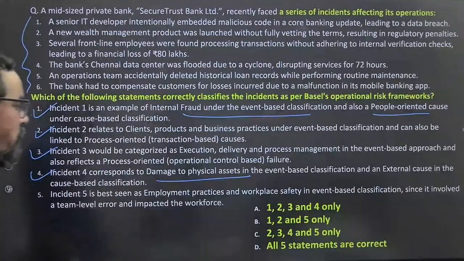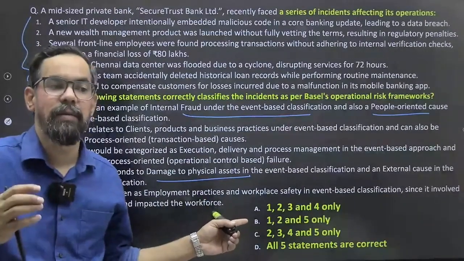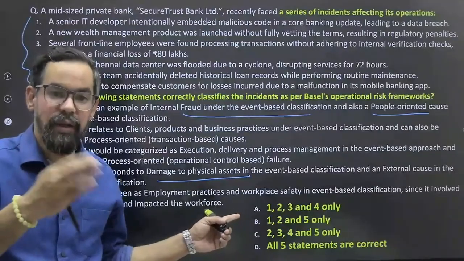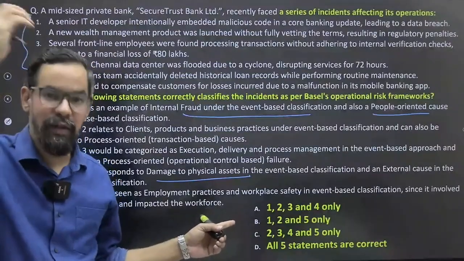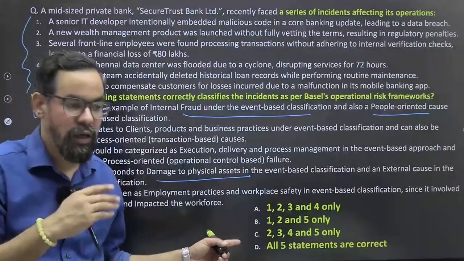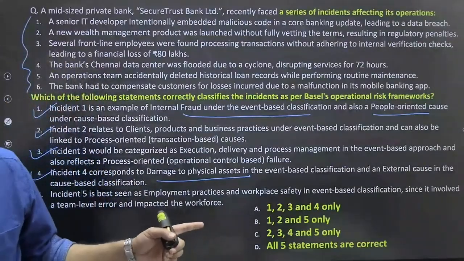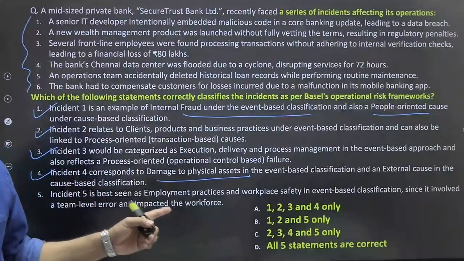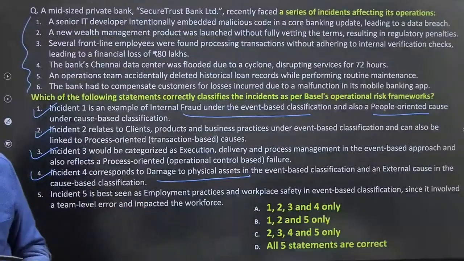No, employee practices and workplace safety is something like that accident happen within the branch. ठीक है, कोई सीलिंग फैन गिर गया किसी के ऊपर, उसका ट्रीटमेंट पे जो खर्चा आया और the other insurance related activities and all. ठीक है, that generally comes under this particular one. ठीक है, not with this particular one.